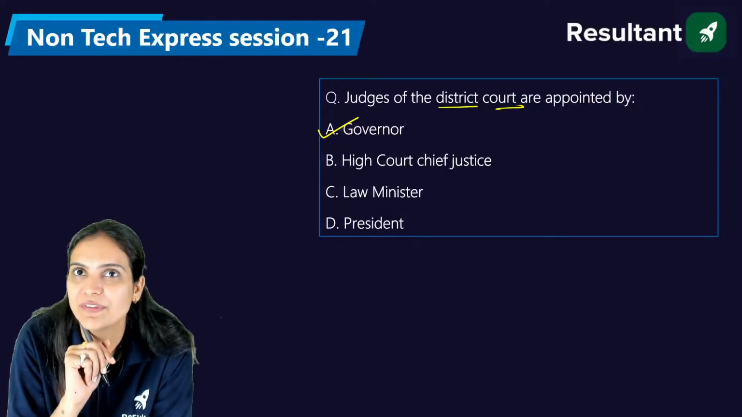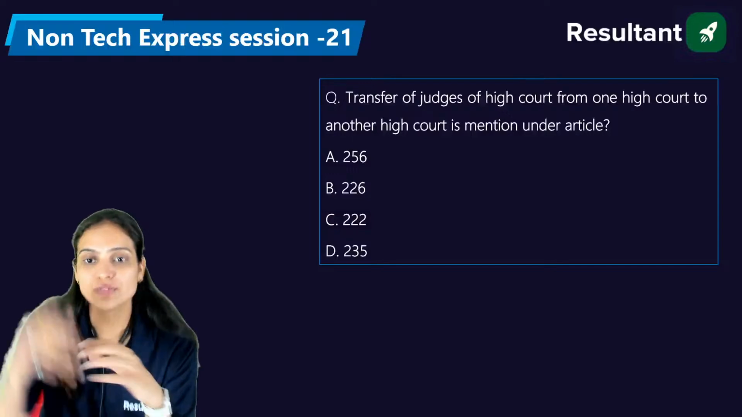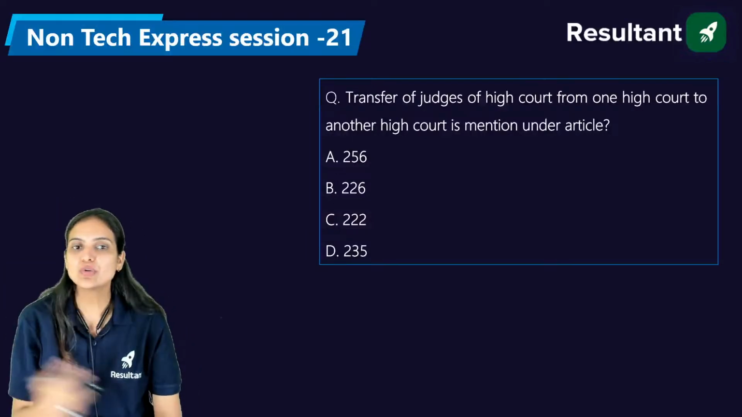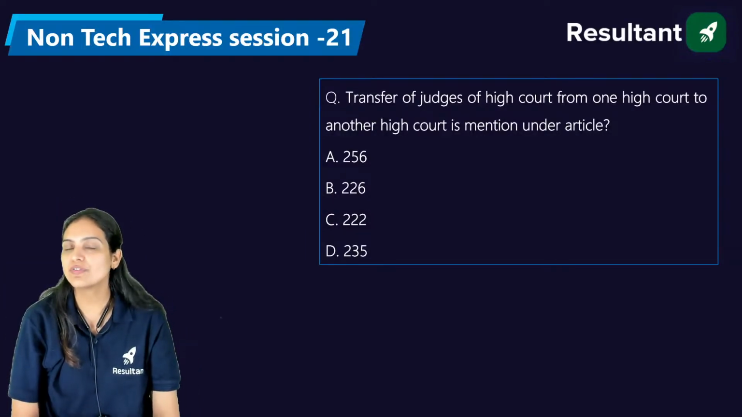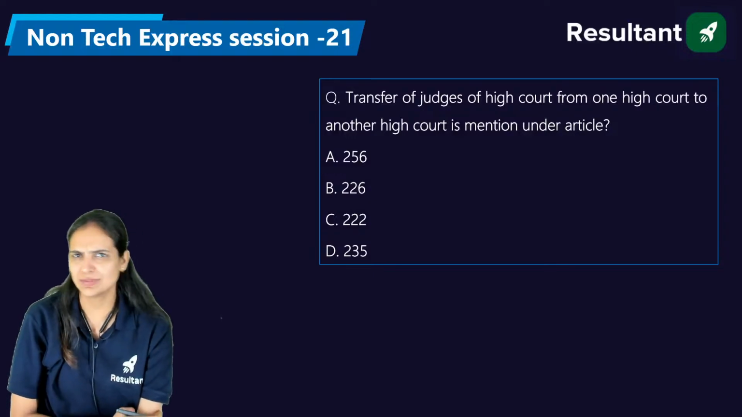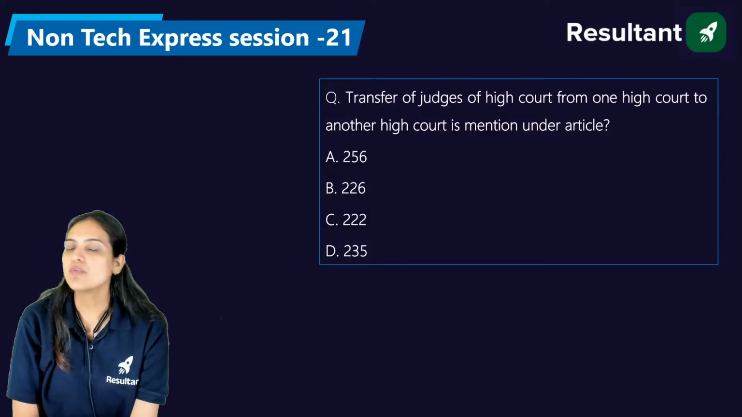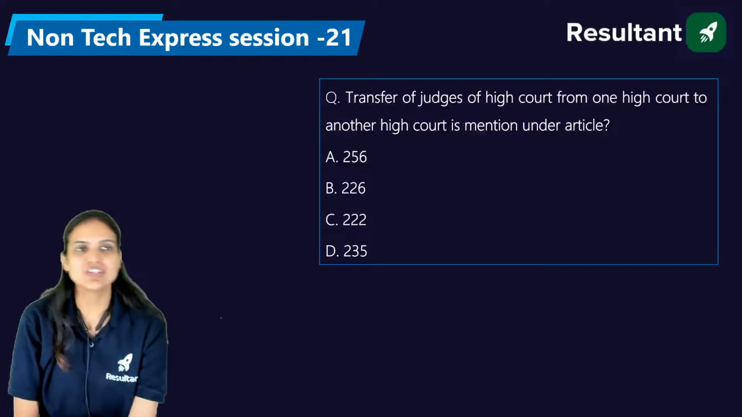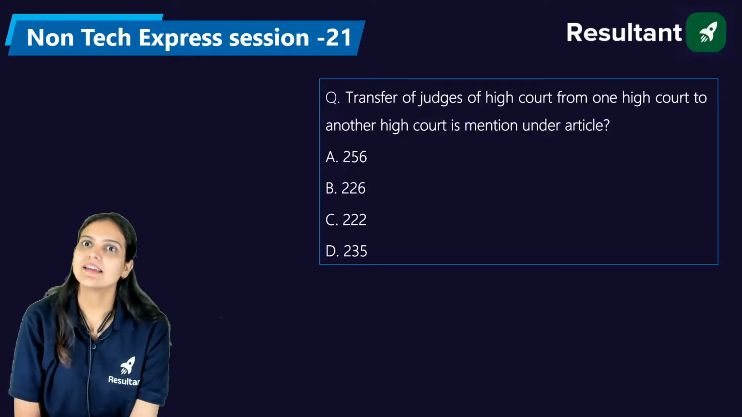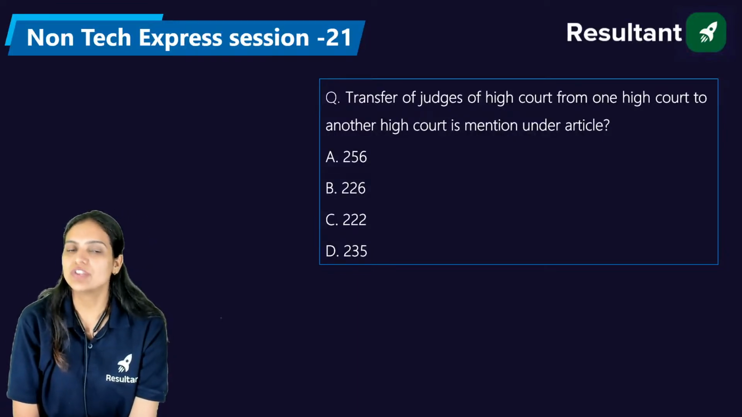It's A, governor, right? Now, the transfer of judges of the high court from one high court to another high court is mentioned under Article 256, 226, 222, 235. Please answer. The transfer of judges of high court from one high court to another high court is mentioned under which article? High court judges are appointed by the president and the rest are appointed by the governor of that state, right? Kuldeep Dutta is saying it's A, 256.